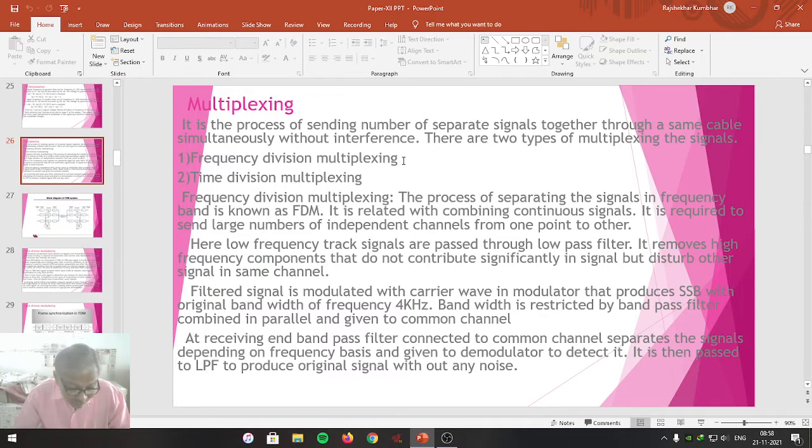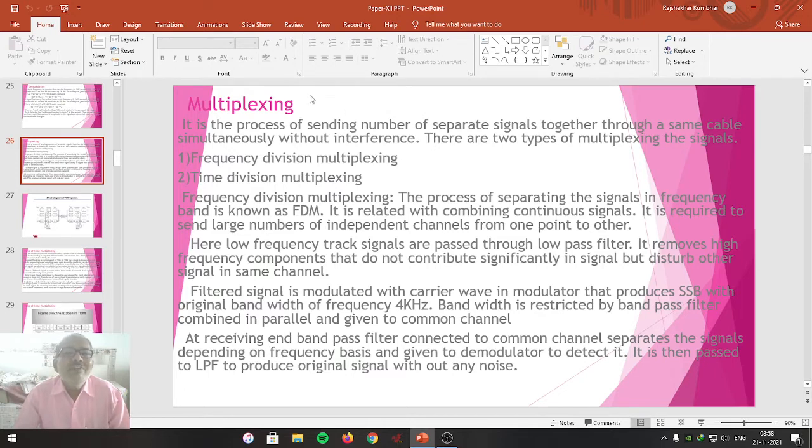It is a device having many inputs and only one output. Depending upon the control word, it is decided which input is to be passed at the output.